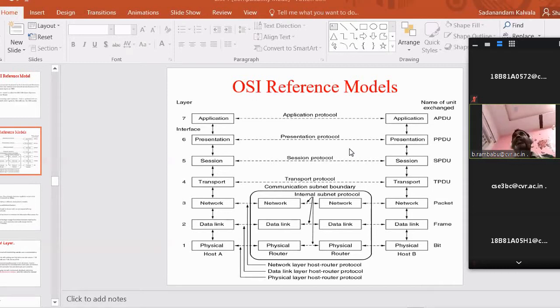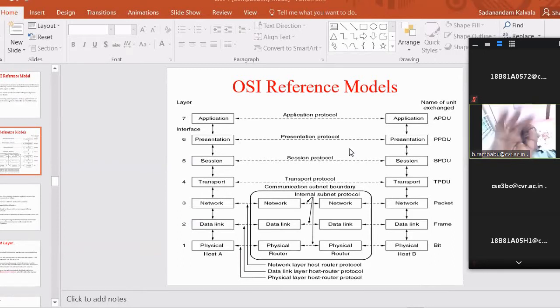But according to our CVR College, the autonomous, we framed our syllabus. According to that syllabus, we selected one book as a textbook. All the other books in the computer networks field are considered reference books. You got my point? What is the difference between textbook and reference book? The same way here also.